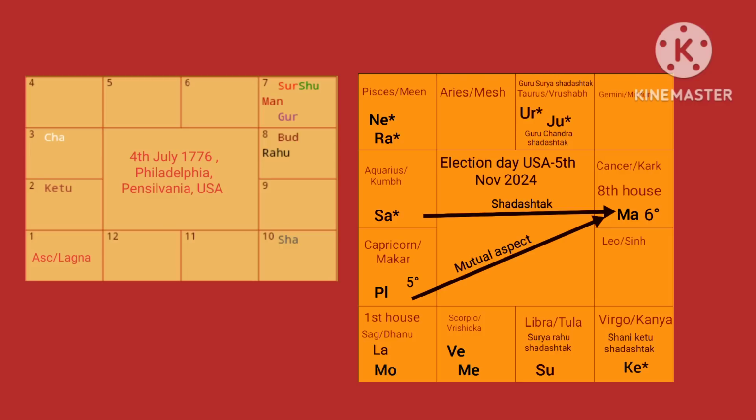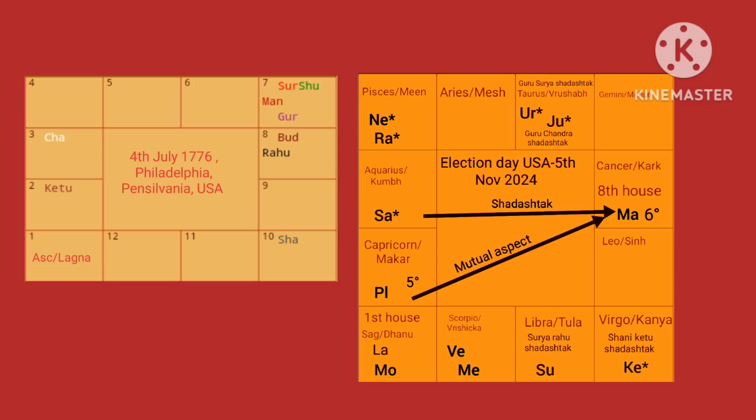Look at Shani and Ketu. Shani is in Aquarius, Ketu is in Kanya. Again they are at 8-6 positions from each other, forming a Shadashtak yoga. So when the planets are forming multiple Shadashtak yoga in the chart on that day, it clearly indicates that it is not a good day or a good time. You don't even need to look at the Mahadashas, Antardashas.